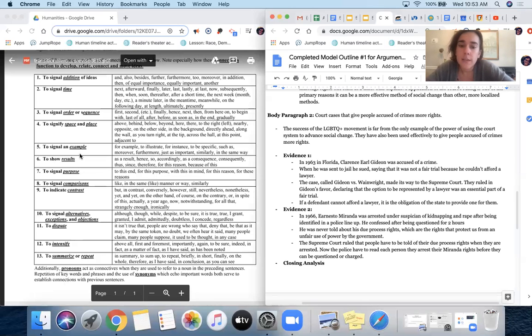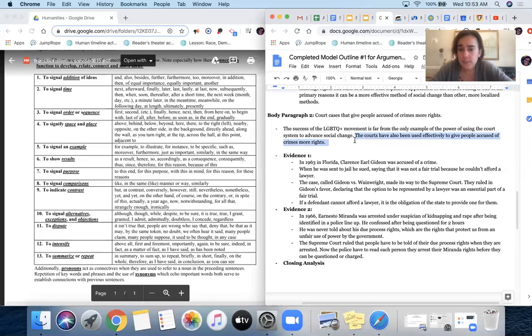Okay, so it starts with: the success of the LGBTQ movement is far from the only example of power of using the court system to advance social change. They've also been used effectively. I'm going to change this to: the courts have also been used effectively to give people accused of crimes more rights.